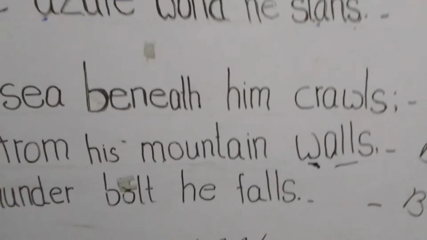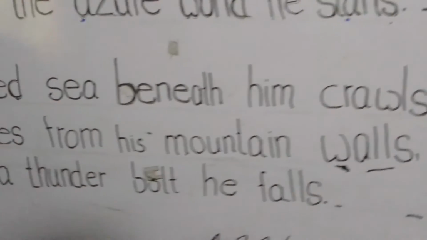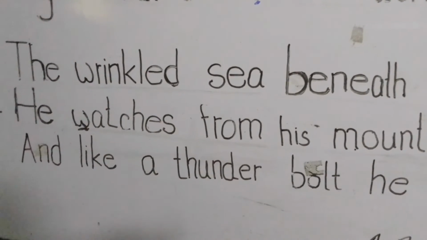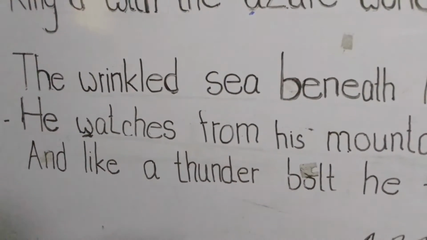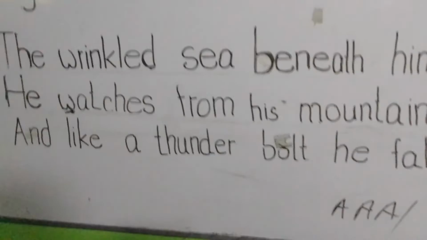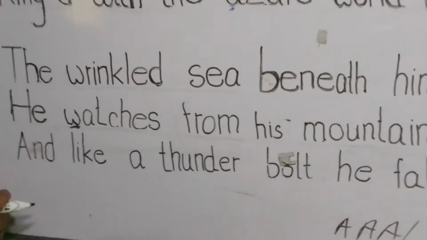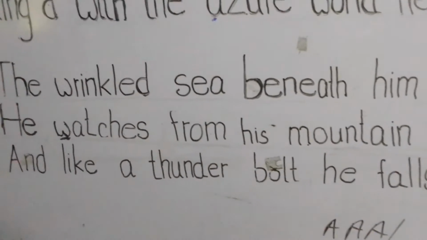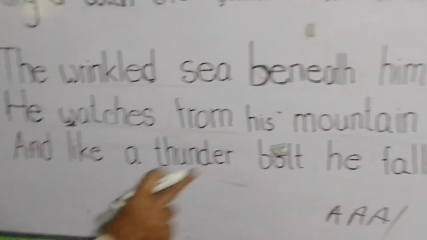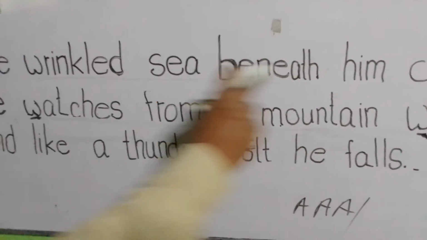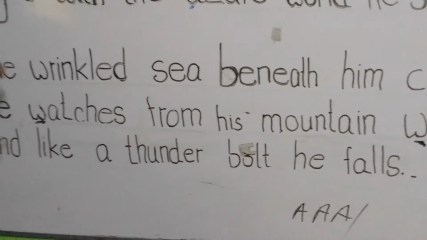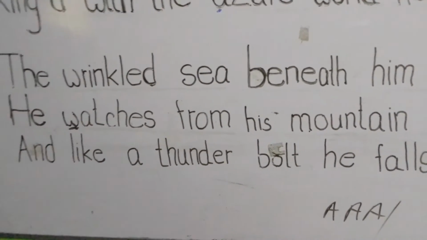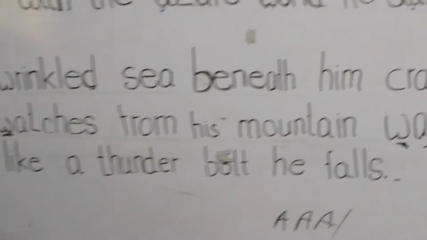Next I have to say another metaphor. The wrinkled sea beneath him crawls. The sea waves look like a crawling of a small child. Okay? The wrinkled sea beneath him crawls. Okay, it's the line. And the sea waves look like a crawling of a small child. It is compared to a child. Okay.